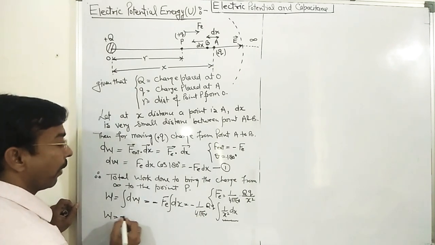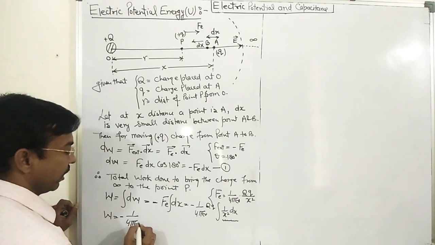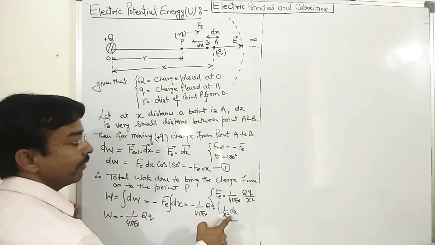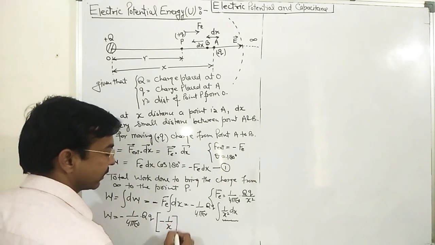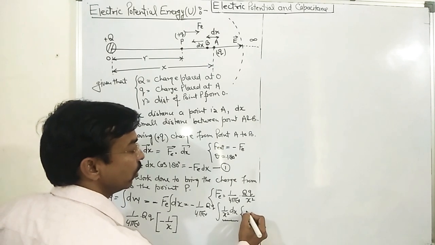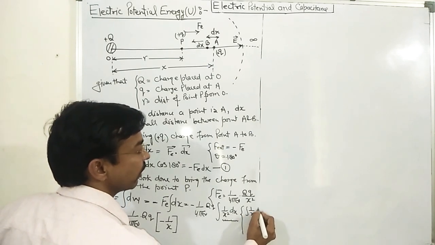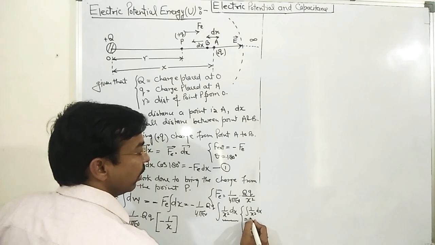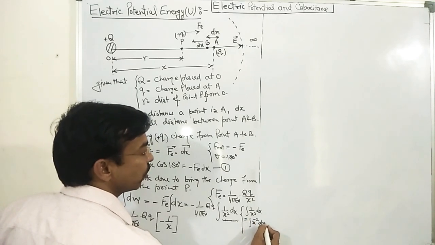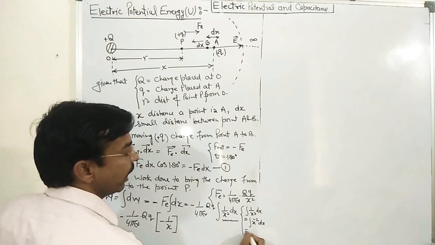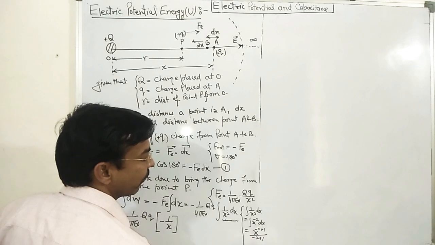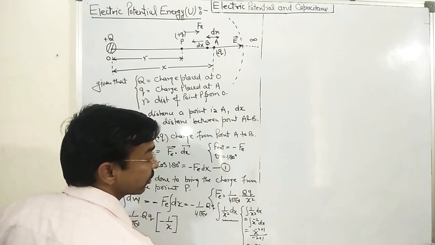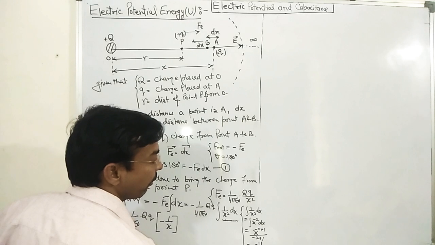It becomes minus 1 upon 4 pi epsilon naught, Q into q, times what? How? The integration of 1 upon x square dx can be written as the integration of x to the power minus 2 dx, which gives x to the power minus 2 plus 1 divided by minus 2 plus 1, so finally x to the power minus 1 divided by minus 1, that is minus 1 by x.